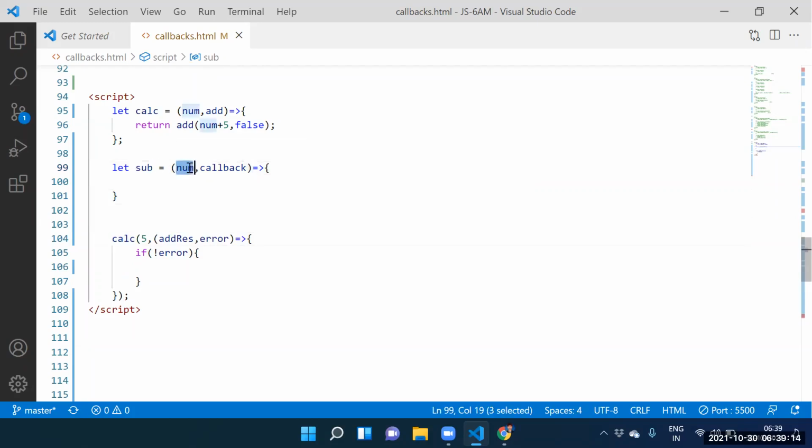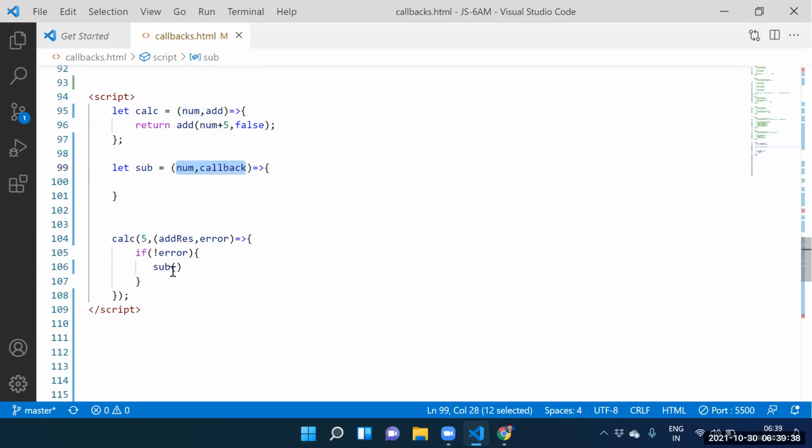How many arguments does it contain? 2 arguments. Guys, what is line number 99? Line number 99 is the function. Okay, na? It contains how many arguments? 2 arguments. Can I call this function? Yes, sir. But to call that function, how many arguments do we need to supply? 2 arguments.